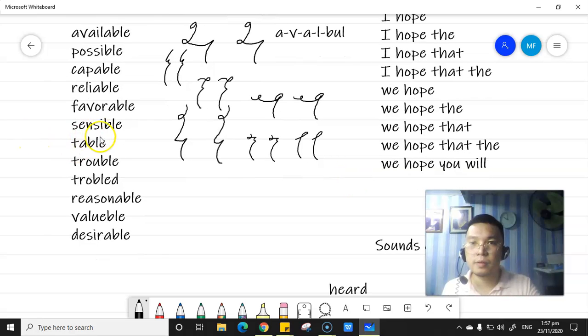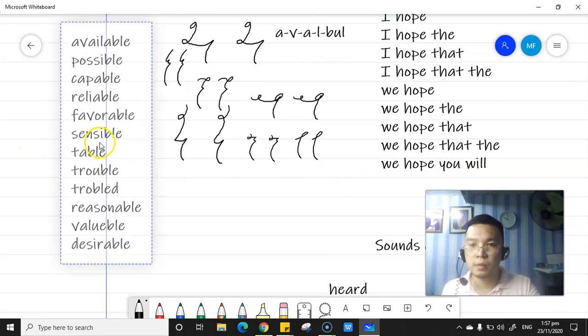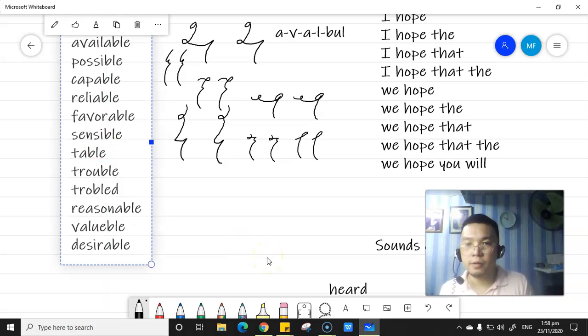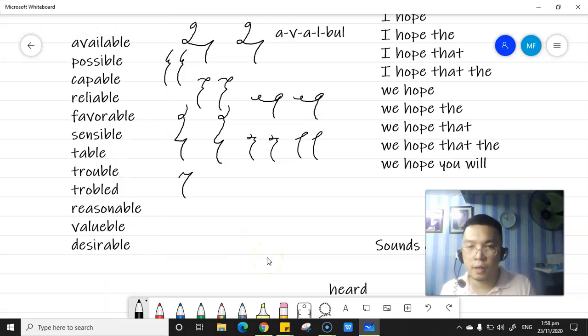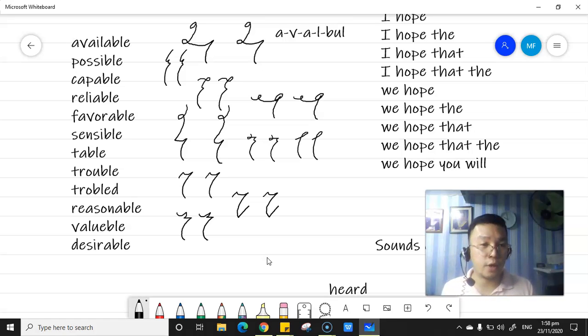We have this: T-R ball for trouble. Okay. Just put the D to make it past tense. Now let's have the word reasonable. Reason ball: R-S-N ball, reasonable.